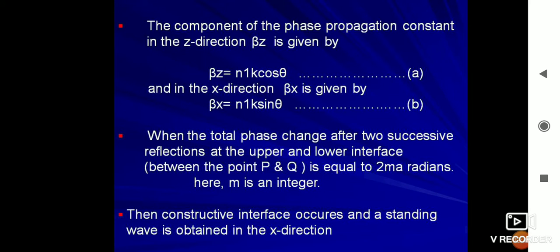The components of the phase propagation constant in the z direction, Bz, is given by Bz is equal to n1 k cos theta, and in the x direction, Bx is given by Bx is equal to n1 k sin theta. When the total phase change after two successive reflections at the upper and lower interfaces, between the points P and Q, is equal to m pi radians, where m is an integer, constructive interference occurs and a standing wave is obtained in the x direction.